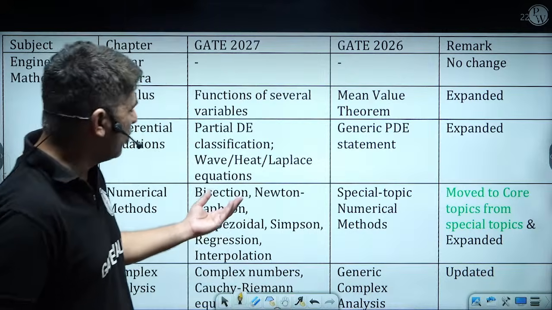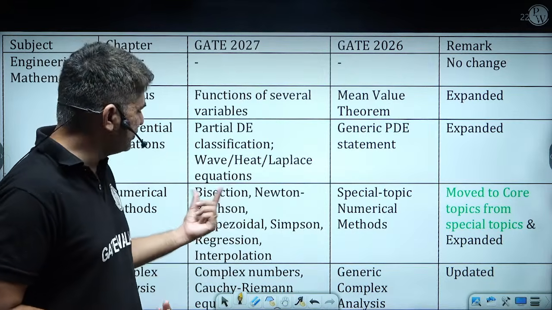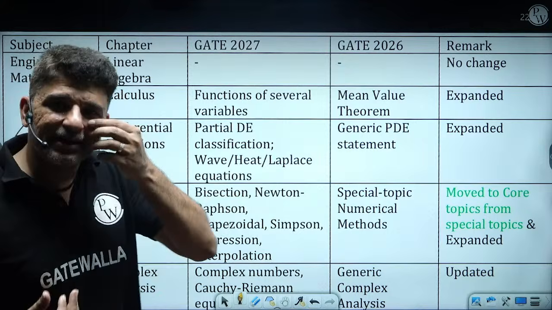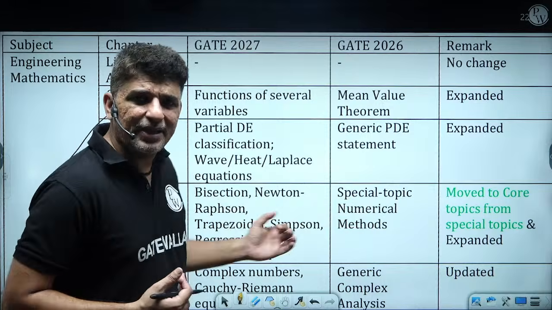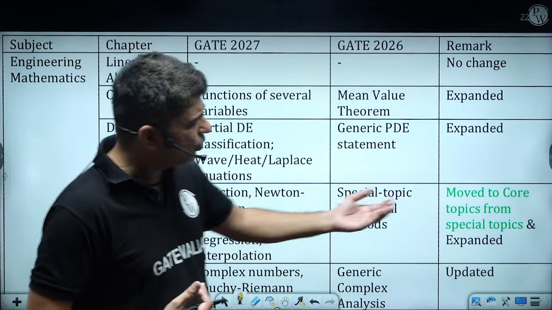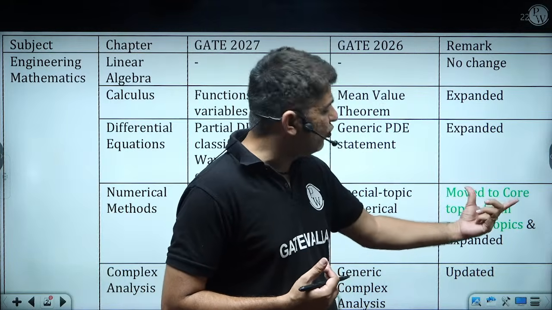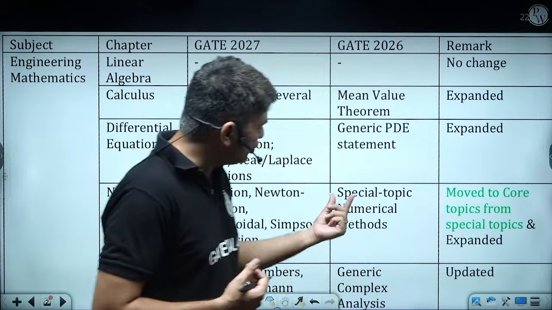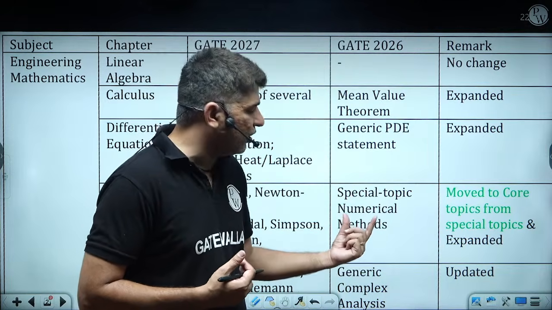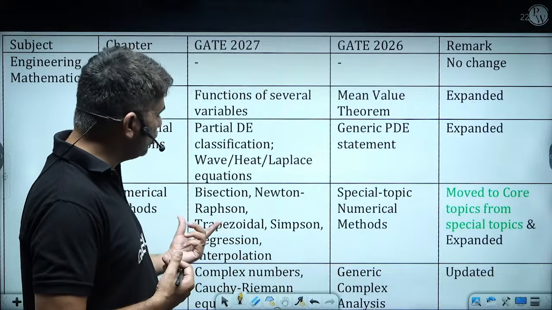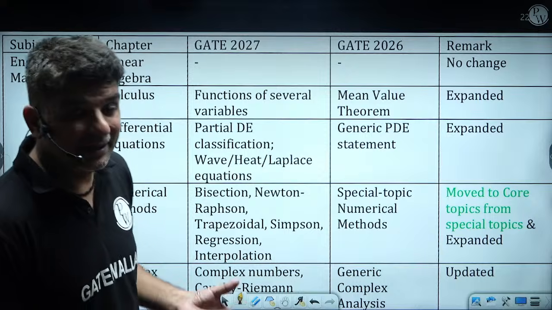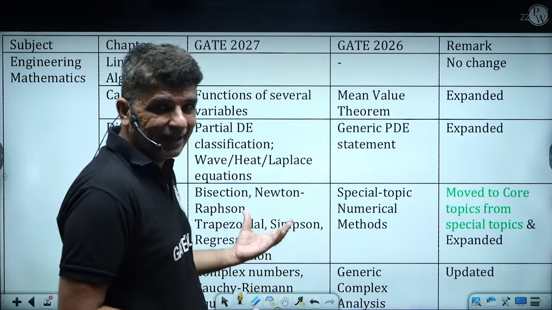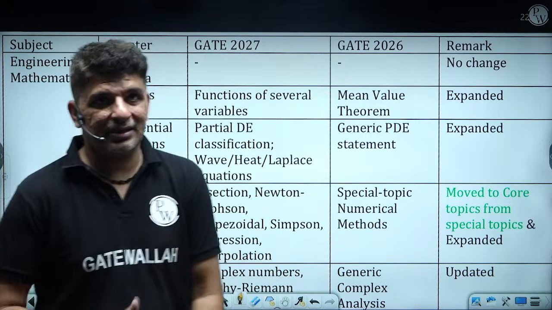Okay, there is one more which is finite difference, which is a part of it. So probably that has not been mentioned. So that is what it has been expanded. Over here I have written move to core topic. Earlier it was mentioned under the special topics of numerical methods. Now it has gone to the core topic. That means you can expect questions on that. It is not a special topic anymore. Okay, and he has expanded it more.